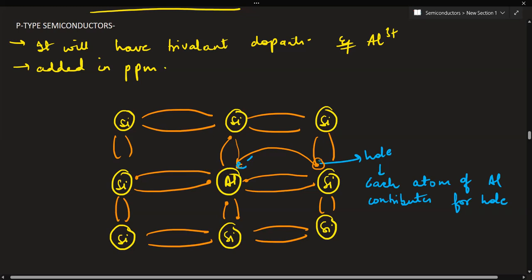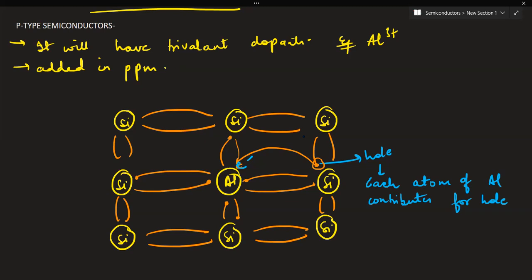So this hole is now available for conduction, and we say the trivalent impurity atom becomes negatively charged when all its valence bonds get filled. Now see, since the trivalent impurity atom can receive an electron, it has created a hole which can accept an electron from the neighboring bond. That's why we say these are acceptor impurities, and obviously there are holes created by the acceptor atoms in addition to the thermally generated holes, while the free electrons are due to only thermal generation. So majority charge carriers. What are majority charge carriers in case of P-type semiconductors? Electrons or holes?